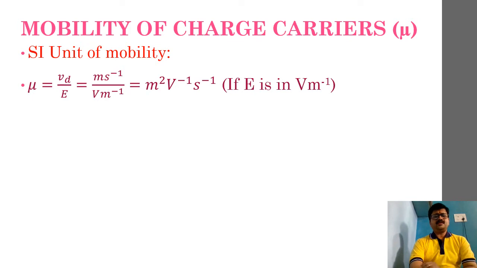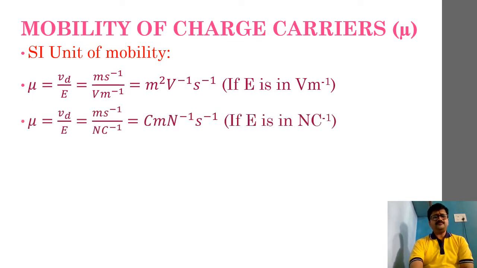Now the second way of defining the SI unit is if we express electric field E in terms of Newton per coulomb. This is the second unit of electric field, Newton per coulomb. In terms of Newton per coulomb, it becomes coulomb meter per Newton per second.